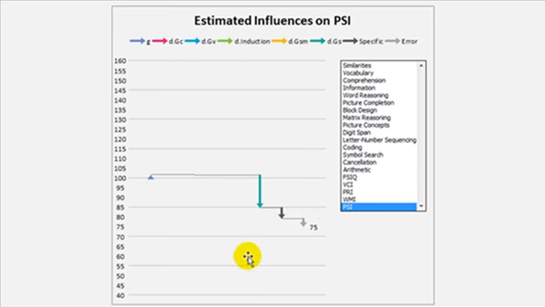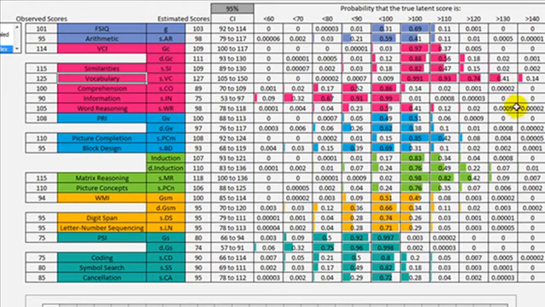So most likely this is how we got to a PSI of 75. G didn't do it. It was the portion of GS that is independent of G that did it. And some combination of error and specific variance got it all the way down to 75. Now, again, this isn't how it happened. This is a guess as to how it happened. Let's walk through the entire interpretation.